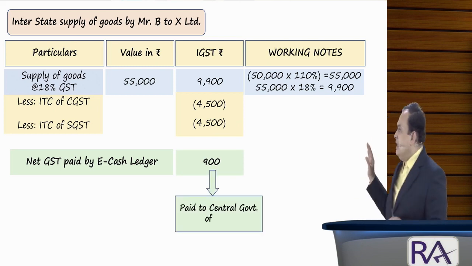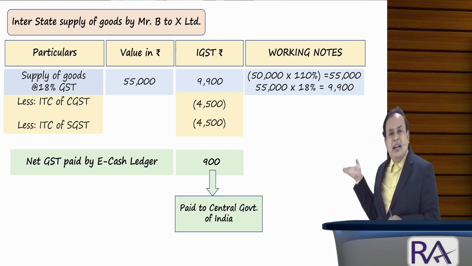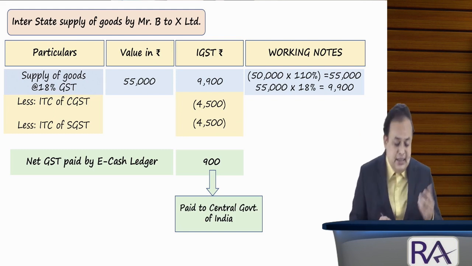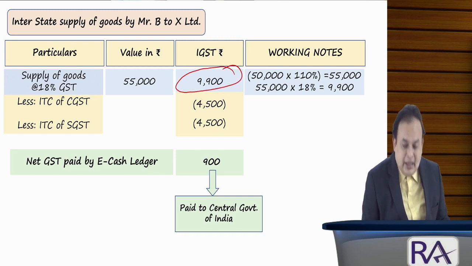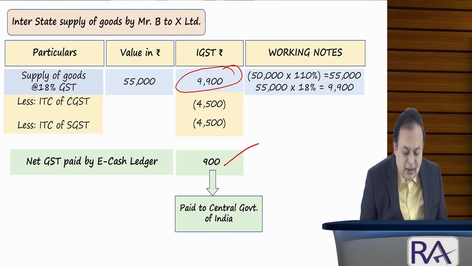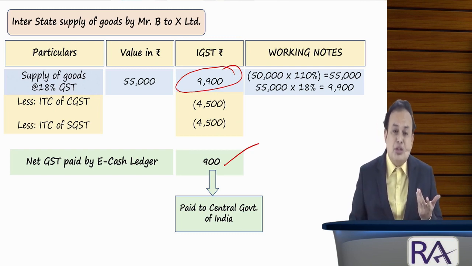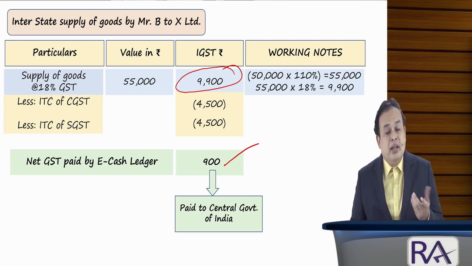But IGST, what is collected by government is only 900. How much are they supposed to collect? The IGST, they are supposed to collect 9,900, my dear. But how much did they collect? Only 900. Shortfall of rupees almost 9,000, where has it gone?